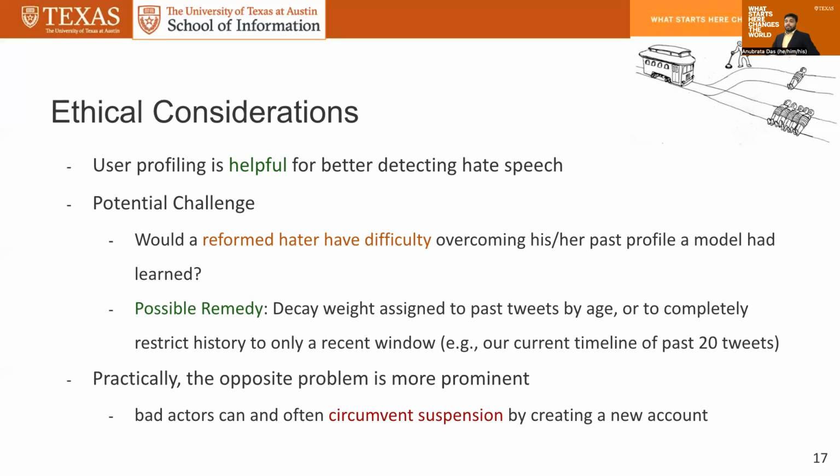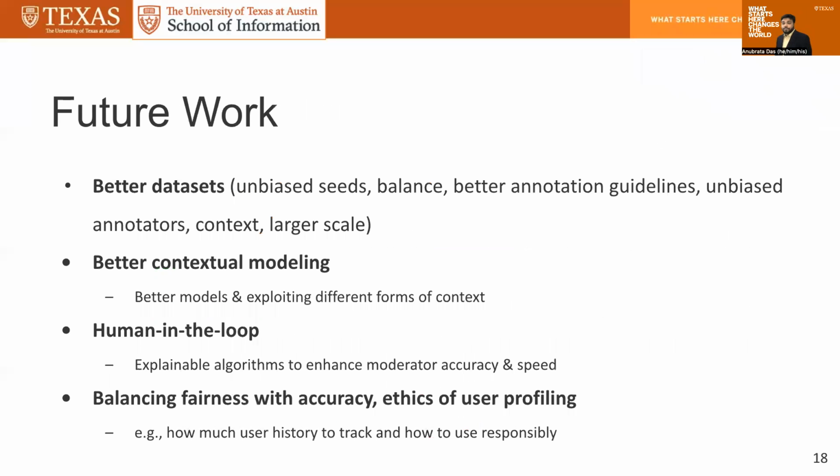In practice, though, the opposite problem is much more prominent, where bad actors who get suspended from platforms often circumvent this suspension by creating a new account and continue spreading hate speech. We identify a set of future works: a better data set, better contextual modeling. We could engage human-in-the-loop solutions through explainable algorithms to enhance moderator accuracy and speed.